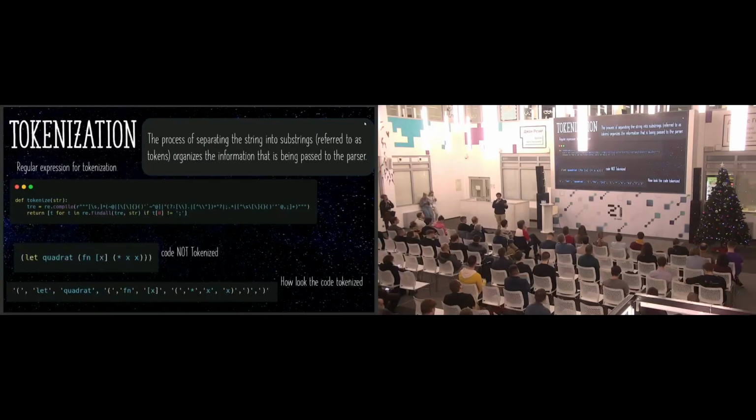But we need to structure the information better to pass to the eval function, and everything is going to have a meaning before doing the eval function. We need to start with the lexical analysis, or tokenizing. It's the process for separating the information into substrings called tokens.